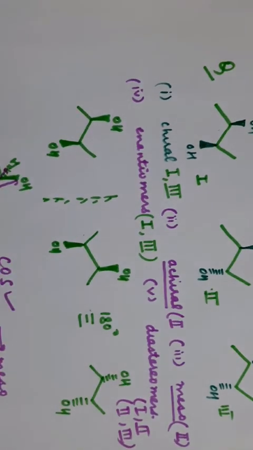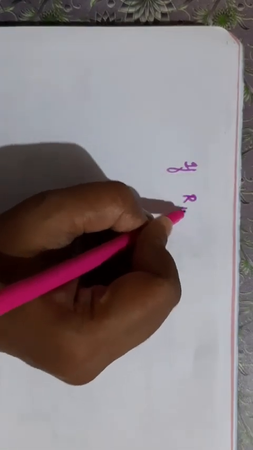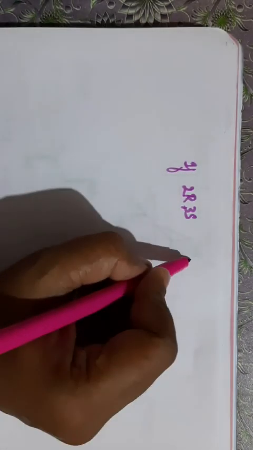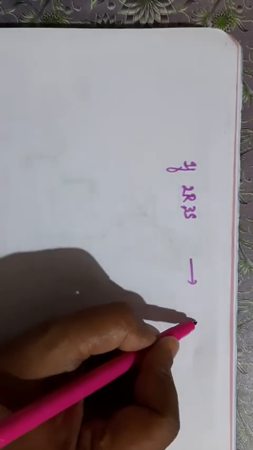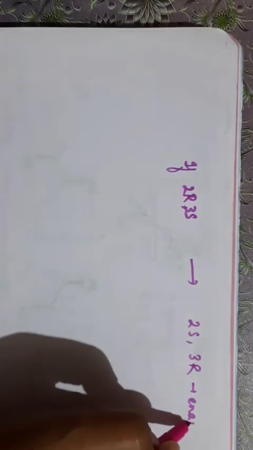Clear? Now one more thing you must know. Suppose a molecule has RS configuration 2R and 3S. Clear? Now if this configuration changes to 2S and 3R, then it will be an enantiomer. I have told you how to find the RS configuration. Find the RS configuration on the chiral center.